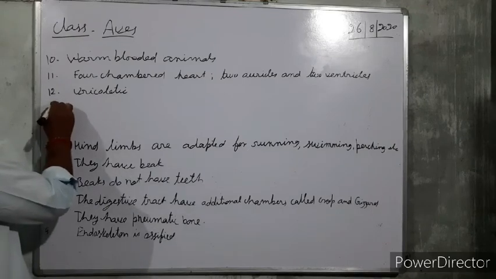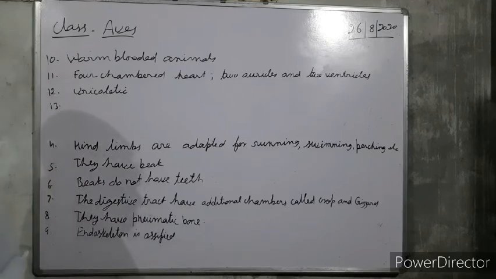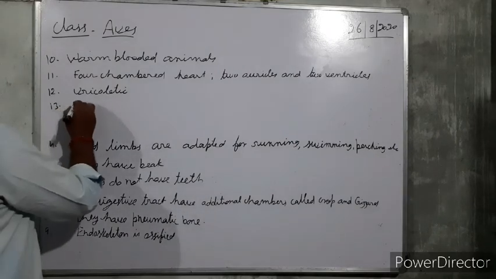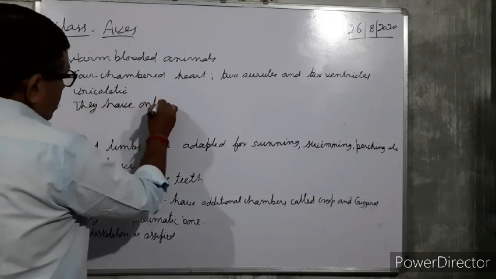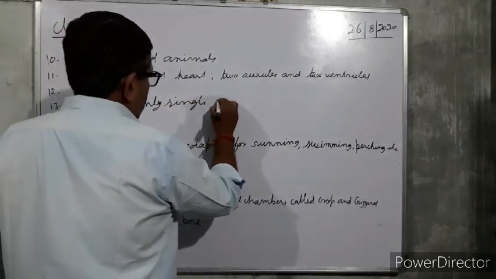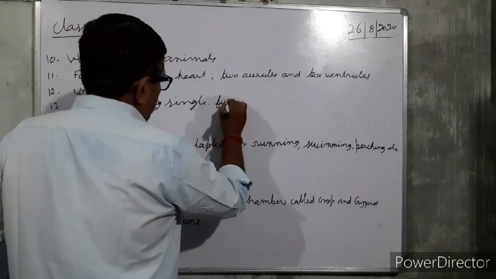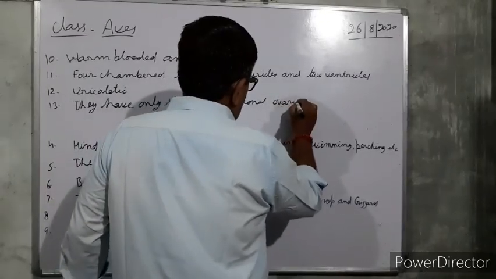And to reduce the body weight, they have only a single functional ovary. Which one is it? The left.